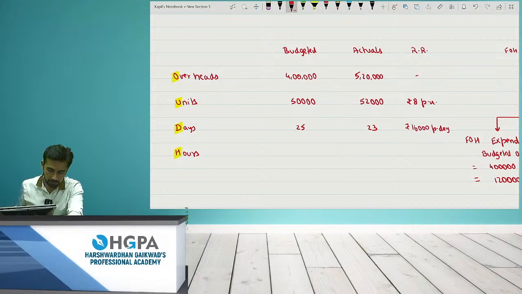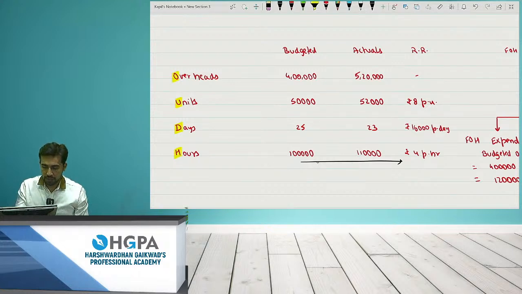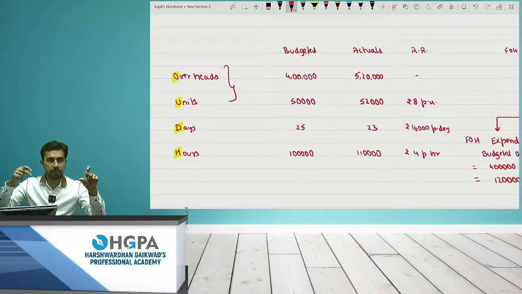So here, hours. Let's say 1 lakh hours, right? And actually you were working for, let's say, 1,10,000 hours. Okay, so what is the budget? It will be 4 lakh divided by 1 lakh, so it comes to rupees 4 per hour. So this is the table which I make actually in parts. First of all, I only calculate these two, O and U, and I will give you 3 variances: cost, expenditure, volume, right?